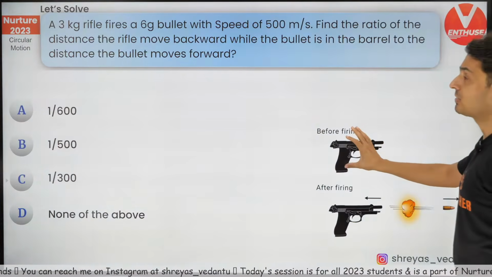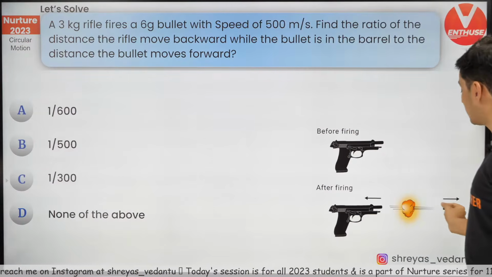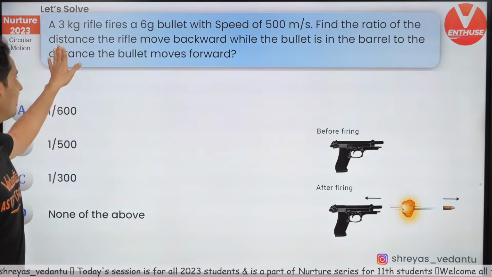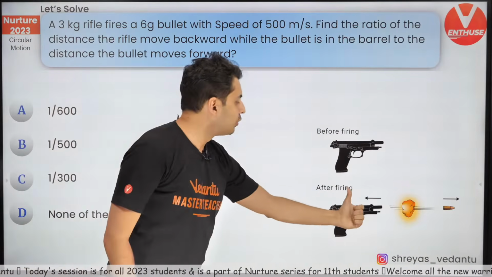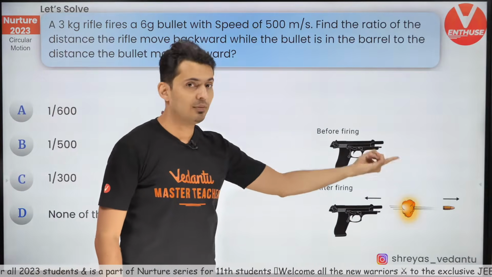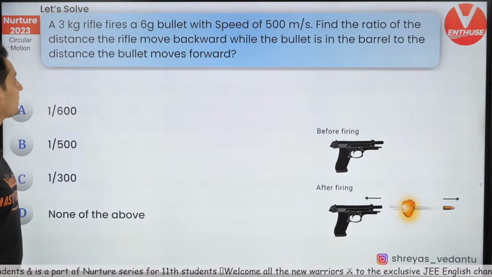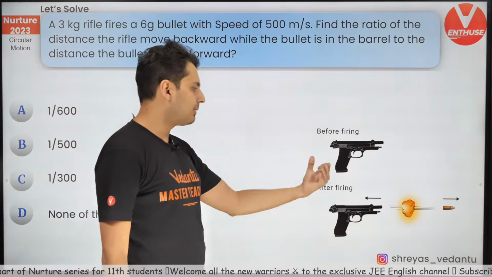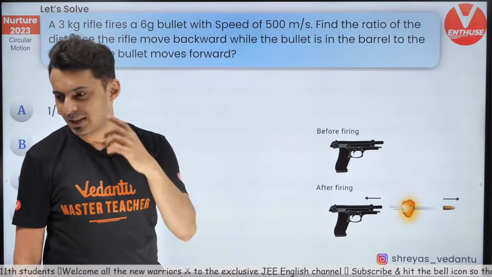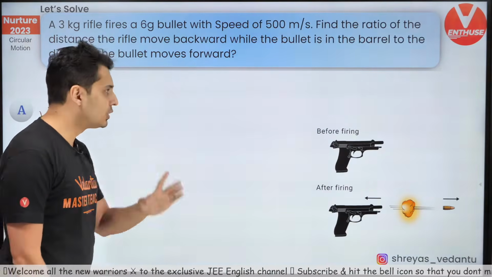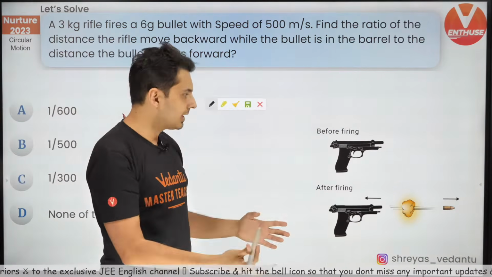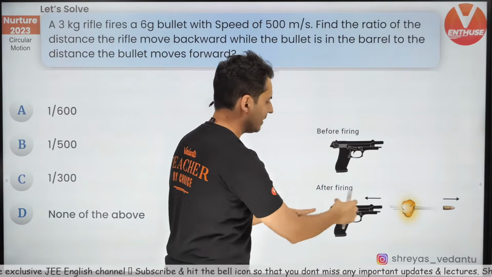A 3 kg rifle fires a 6-gram bullet at 500 meters per second. The question is, what is the ratio of the distance the rifle moves behind as compared to the bullet moving forward in that time interval? What is the ratio of the distance traveled by the gun, or the recoil of the gun, versus the displacement of the bullet? I'll tell you, this is very simple. Use my equation. Assuming that we are not holding it, or we are just talking about the barrel of it.